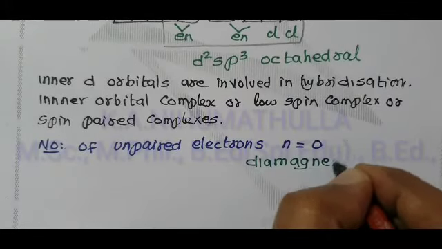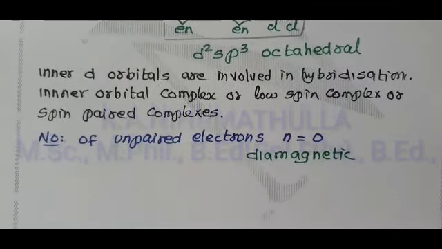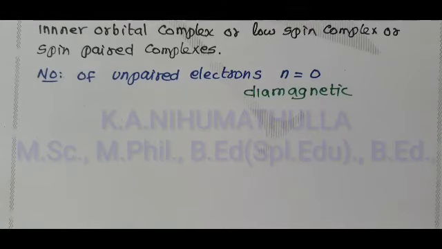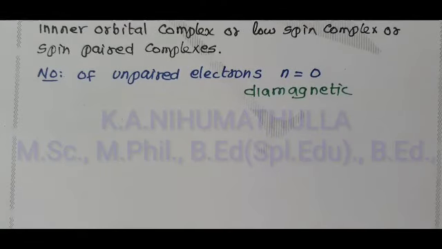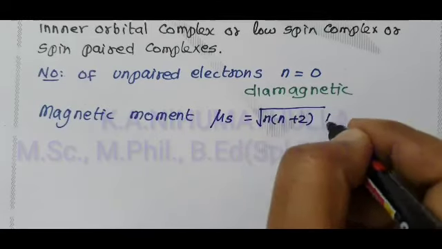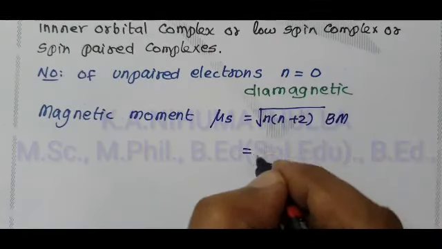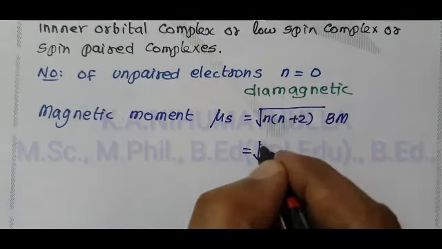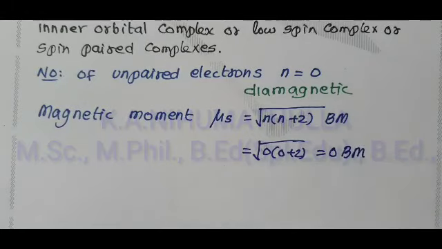From the number of unpaired electrons, we can calculate the magnetic moment. Magnetic moment mu s equals root of n into n plus 2 Bohr magneton, that is equal to root of 0 into 0 plus 2, equal to 0 Bohr magneton.